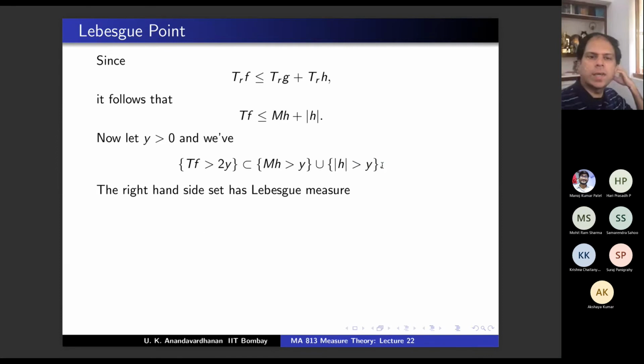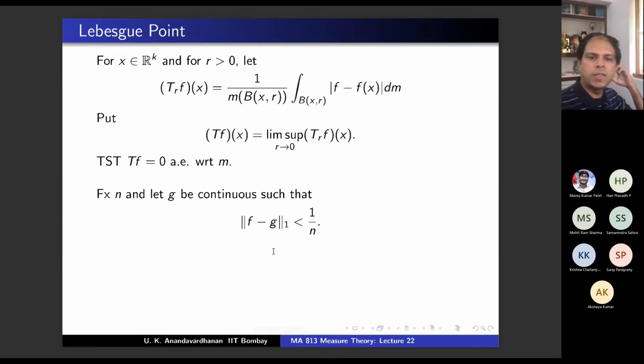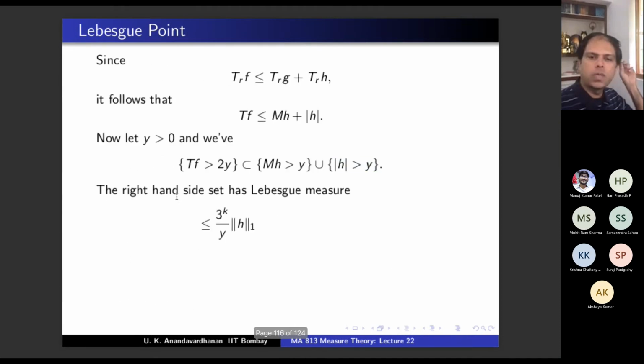So you have these two bounds. So the right hand side set has Lebesgue measure less than or equal to 3 power k by y times 1 norm of h plus 1 norm of h by y, which is less than or equal to 3 power k plus 1 divided by y, and 1 norm of h, because h is chosen so that 1 norm of h is less than 1 by n, no? What is h? h is f minus g, and it was an approximation. So this is less than 1 by n. That was your choice. Agree? So this is less than 3 power k plus 1 by yn. All of you are with me?